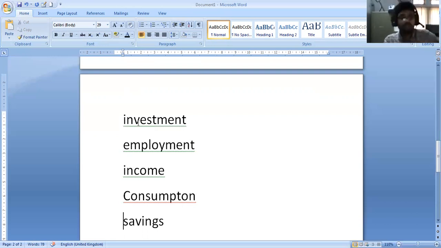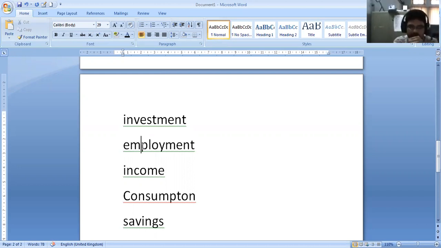For example, investment, right? When we have more investment, that is, when the country would like to invest in different sectors, when they are investing more and more, automatically they create some employment opportunities for the public. So when they increase the investment, it leads to increased employment opportunities. When you are getting more employment in our country, most of the people will get income per month or per year or per day.